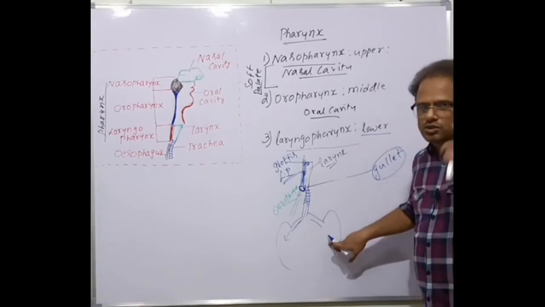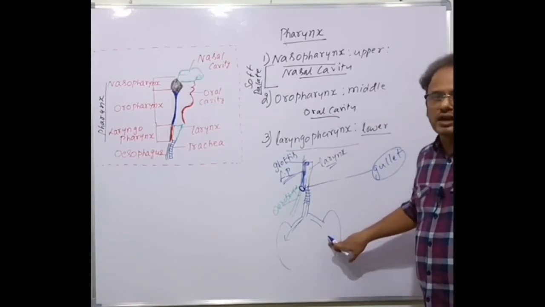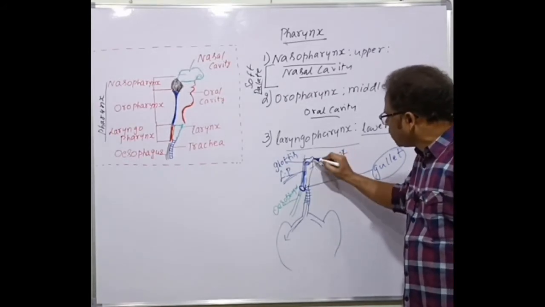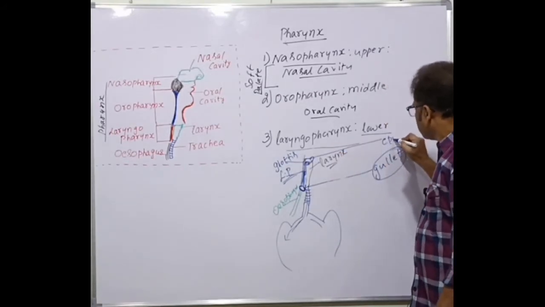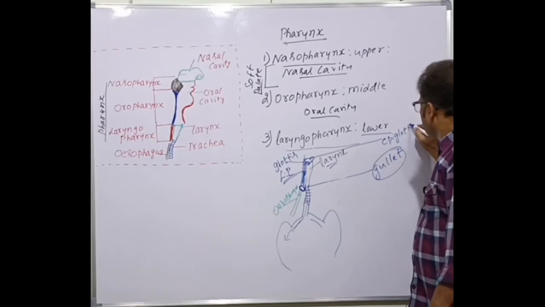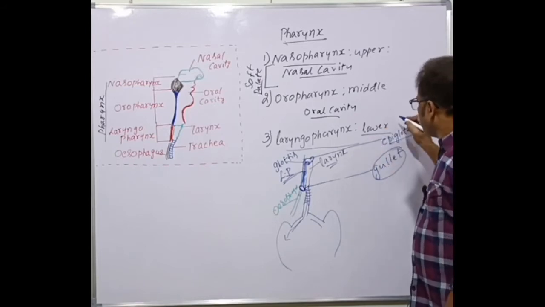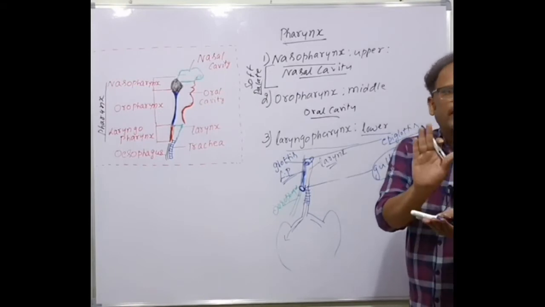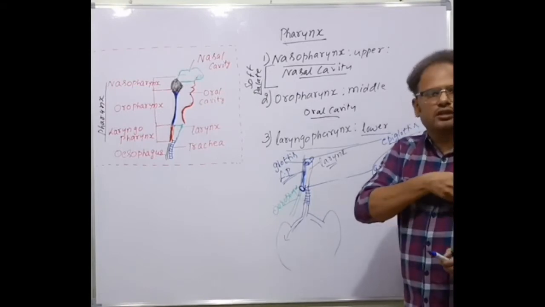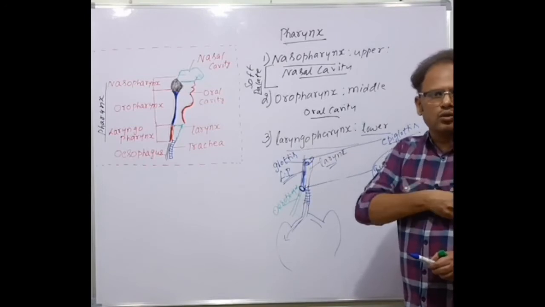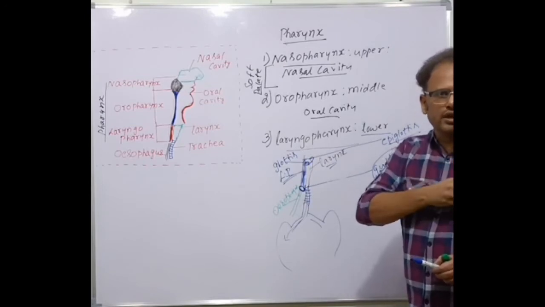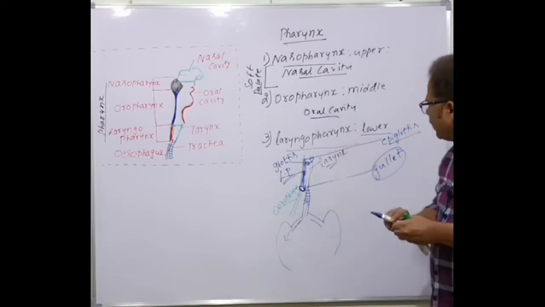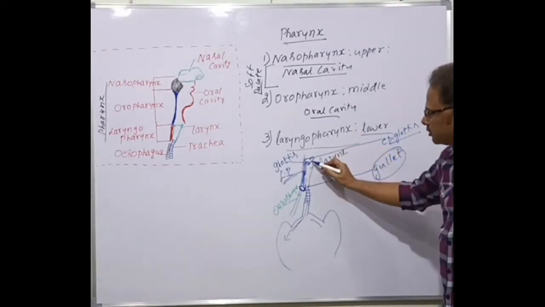But it's not possible. Why? Because an amazing structure is present here, called the epiglottis. The epiglottis is a cartilaginous flap-like structure which can be opened and closed, like this. The epiglottis guards the glottis.